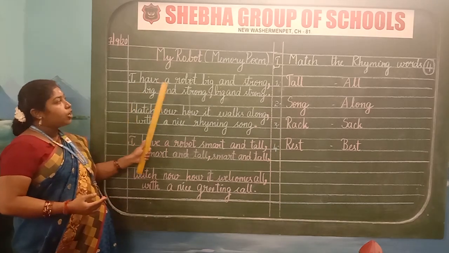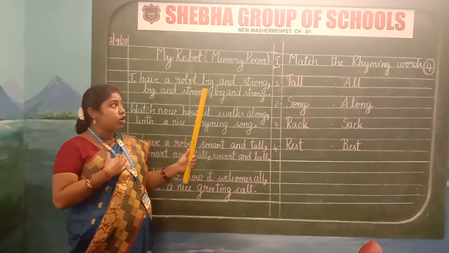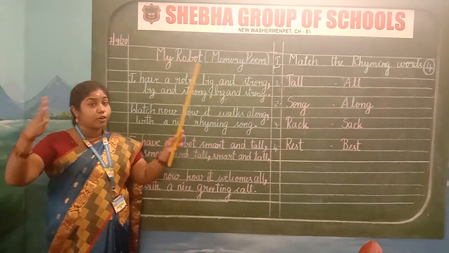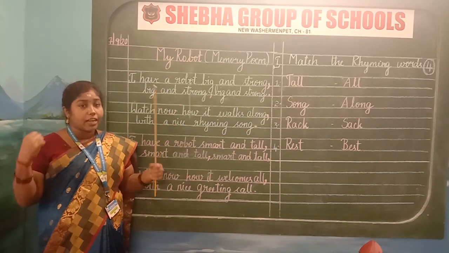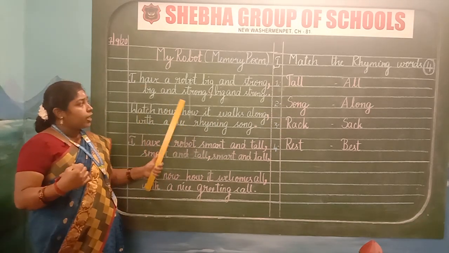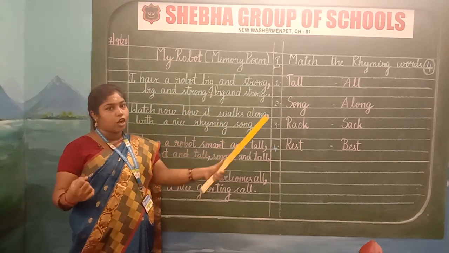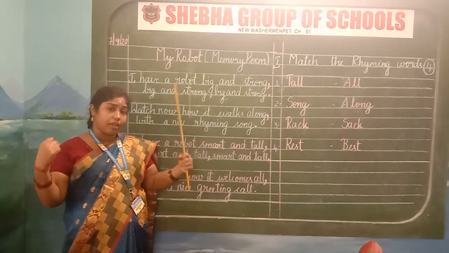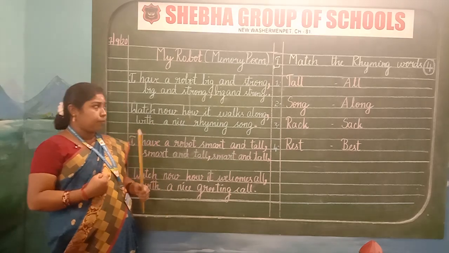So, I have a robot. Enkita or robot irukku which is big and strong. Big na enna perusa irukku, stronga valimaiya irukku. Big and strong. Ennoda robot perusavum strongavum valimayavum irukku.